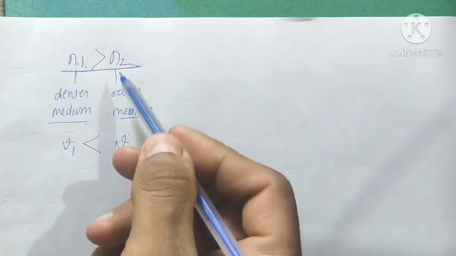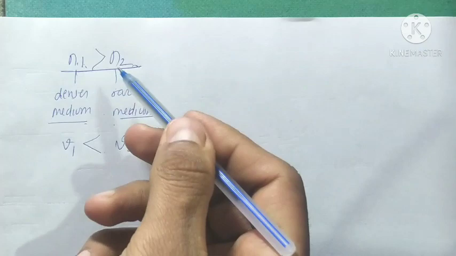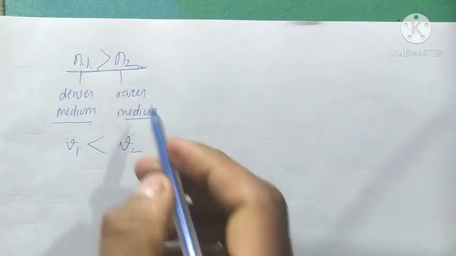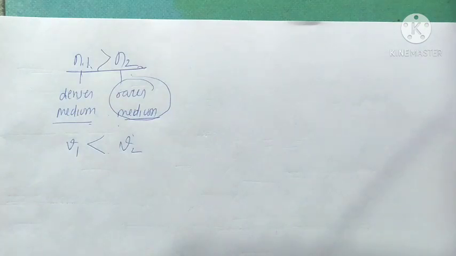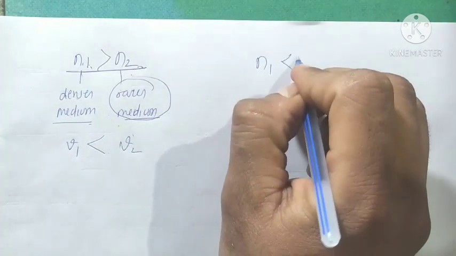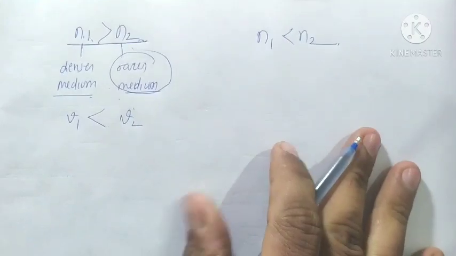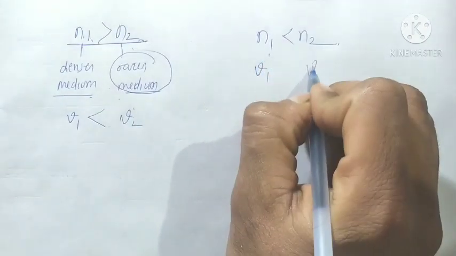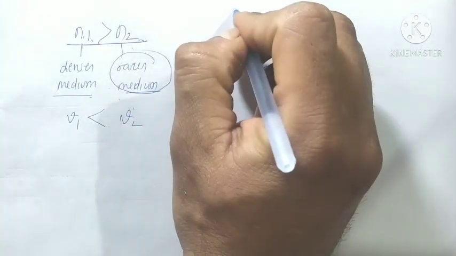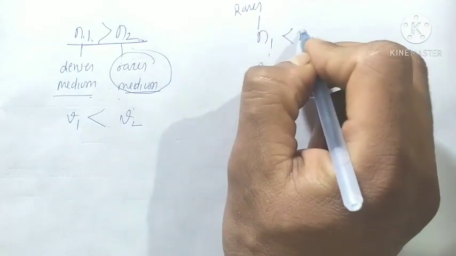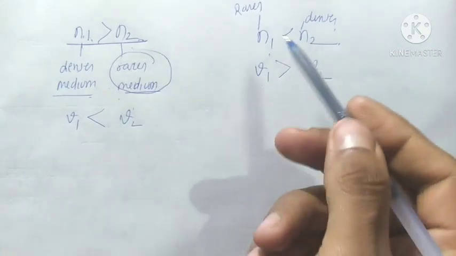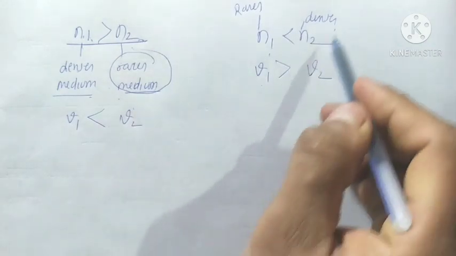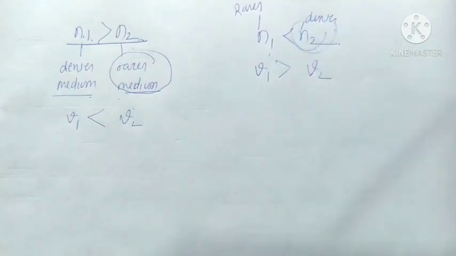In this case the beam of light entering medium 2 bends away from the normal, because this is a rarer medium. And when n1 is less than n2, with velocity v1 in medium 1 and v2 in medium 2, medium 1 is rarer and medium 2 is denser, so v1 is greater than v2. In this case the beam of light entering medium 2 will bend towards the normal.